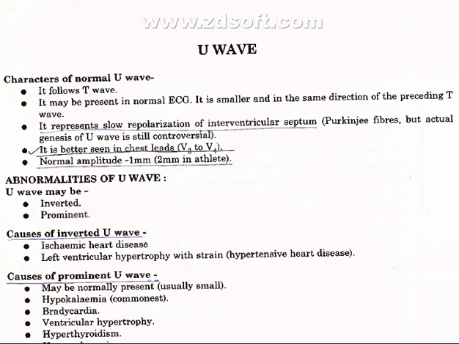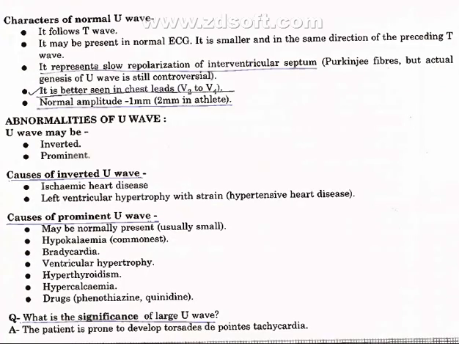Abnormalities of the U wave. The U wave may be inverted, or it may be prominent. Causes of inverted U wave: ischemic heart disease, left ventricular hypertrophy with strain, hypertensive heart disease. Causes of prominent U wave: may be normally present, usually small. Hypokalemia, the commonest. Bradycardia, ventricular hypertrophy, hyperthyroidism, hypercalcemia.